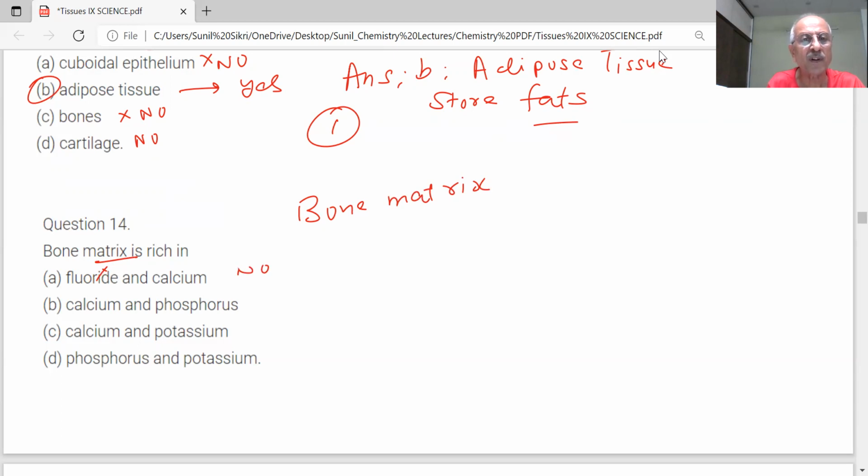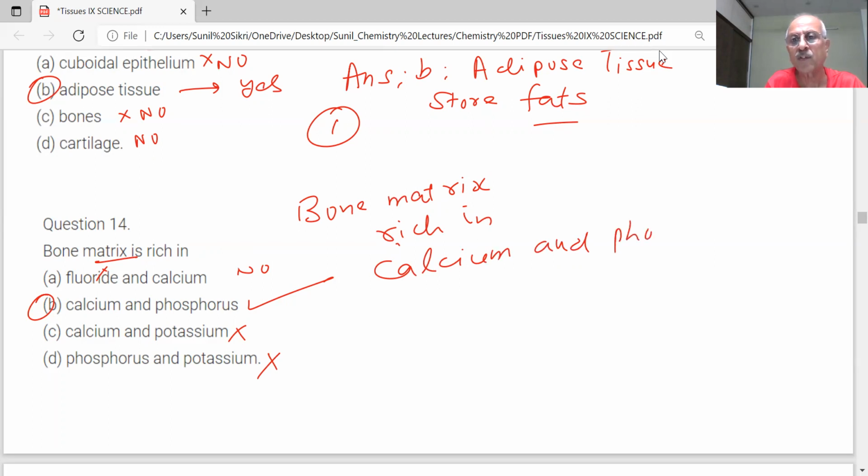Calcium and phosphorus. Yes, sir. They contain calcium and phosphorus. Calcium and potassium, no, sir. Phosphorus and potassium, no. Therefore, the bone matrix is rich in calcium and phosphorus. What is the source of calcium? How do we get calcium? From milk, eggs. And phosphorus?